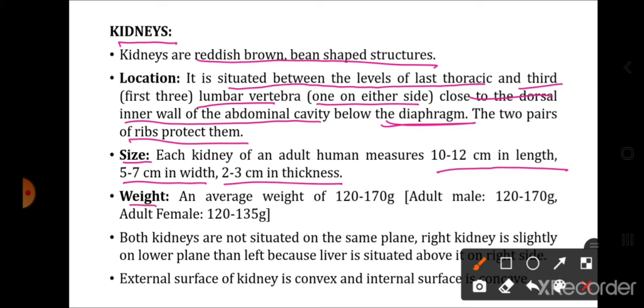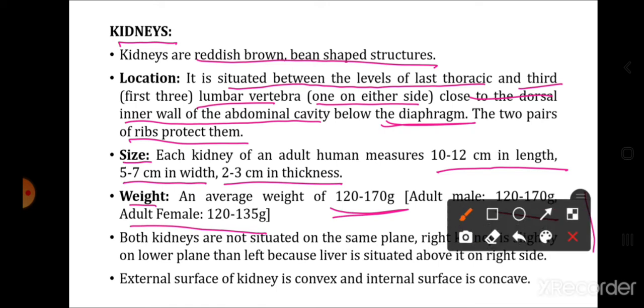The average weight is 120 to 170 gram. It is said that in an adult male it is 120 to 170 grams and in an adult female it is 120 to 135 grams.